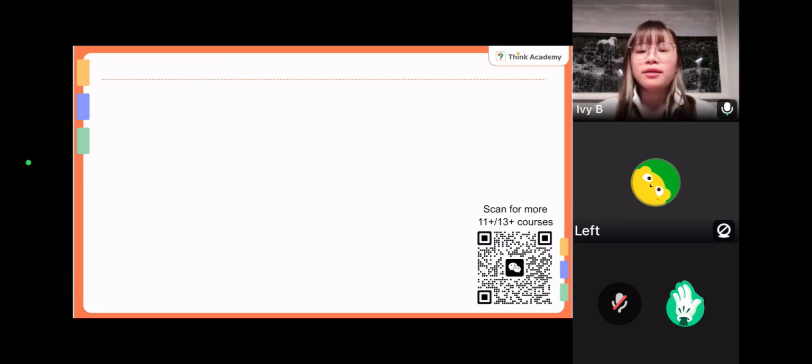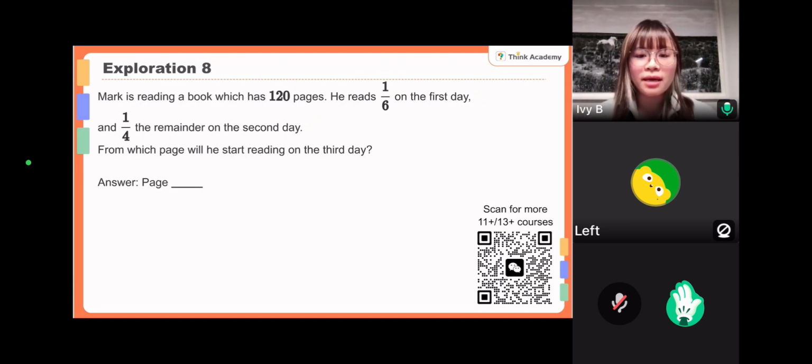Okay, so the last question for today. Okay, Mark is reading a book which has 120 pages. He read 1/6 of it the first day and a quarter of the remainder on the second day. From which page will he start reading on the third day? Okay, there are several traps in this question. So if you get it right, that means you fully understand every step now. Okay, so let's deal with the days one by one.